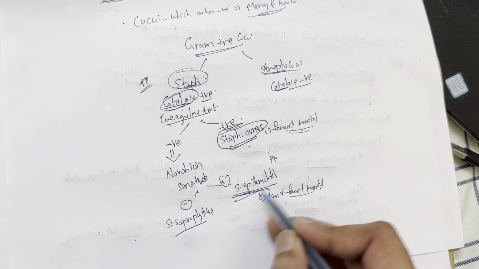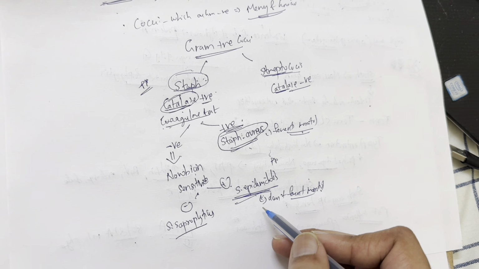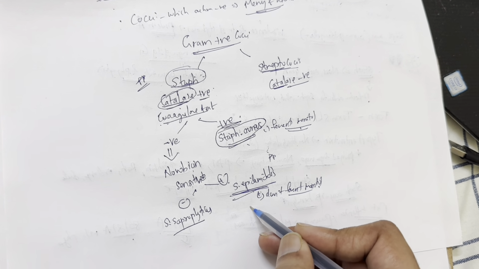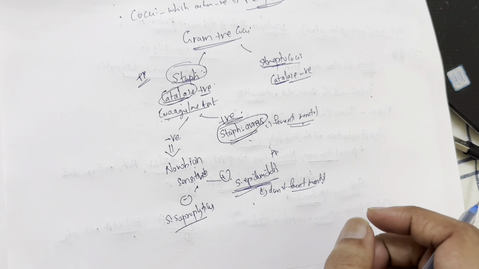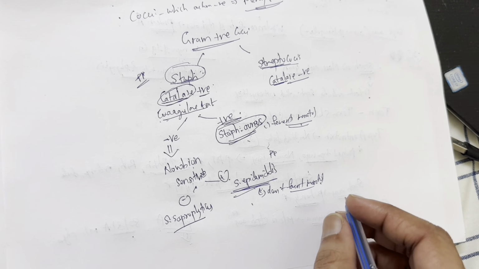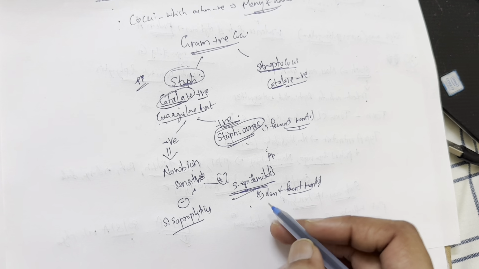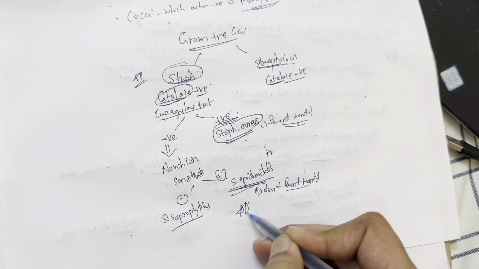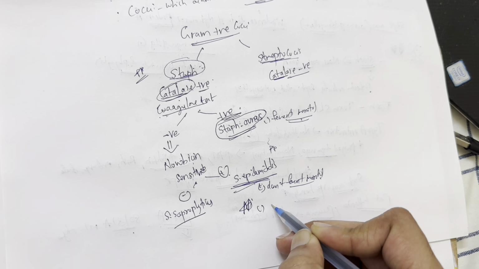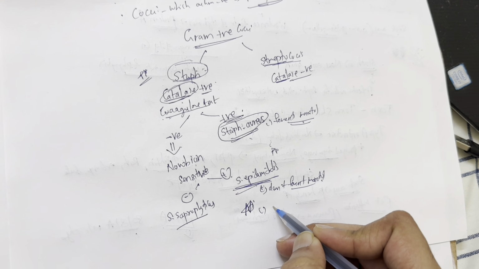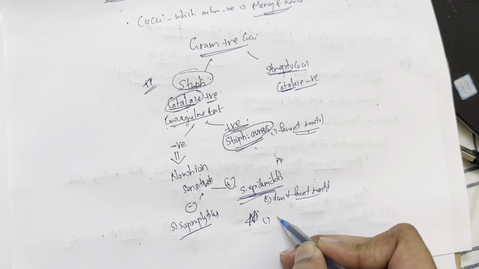Why is Staph epidermidis so important for us clinically? It is present normally on our skin, and whenever a blood culture is performed, it contaminates the blood culture. And the most important, high yield question regarding Staph epidermidis is that it infects prosthetic devices.